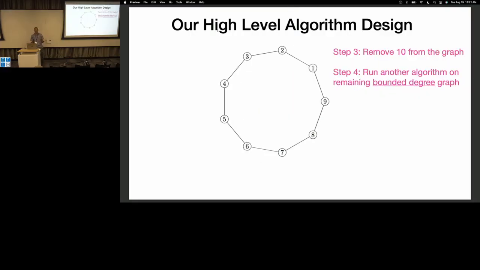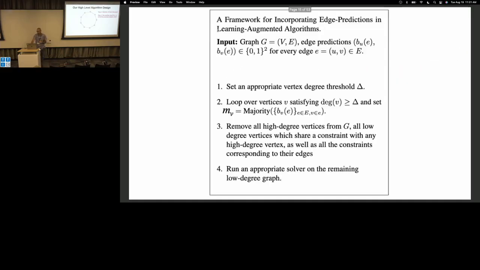And then once we figure out that part of the graph, we can remove it from the graph, and then somehow the graph becomes much nicer. We've removed all the high degree vertices, so we end up with a bounded degree graph. And in many of these problems, there are much better algorithms than worst case algorithms if we assume the graph has bounded degree, okay? So like I said, this is the high level framework that's guiding all of our algorithms.